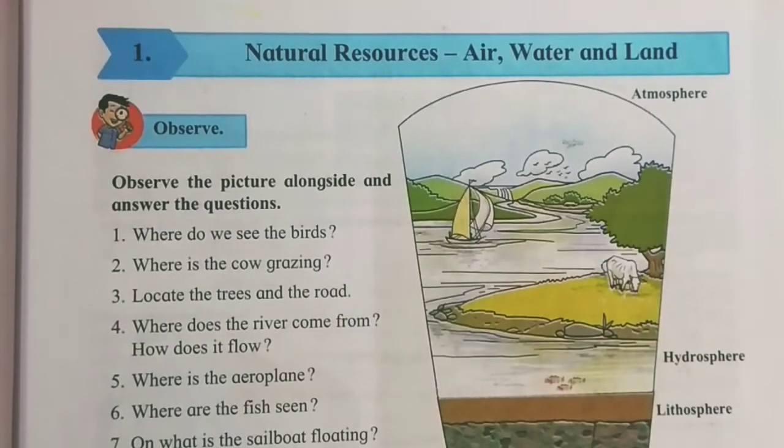We are learning the lesson Natural Resources: Air, Water and Land. Last time we have seen that there is 71% water and 29% land. So we will see the next part of the lesson.